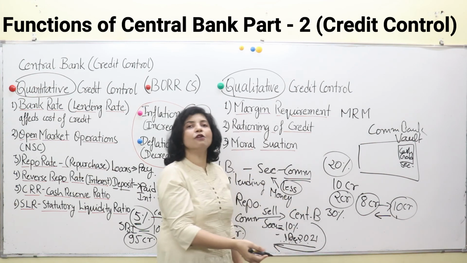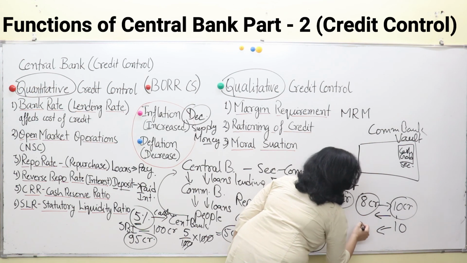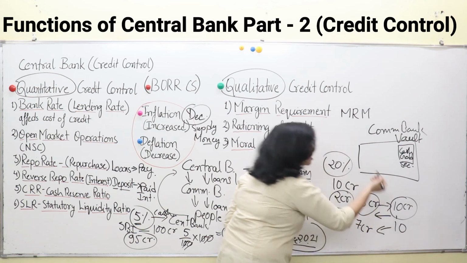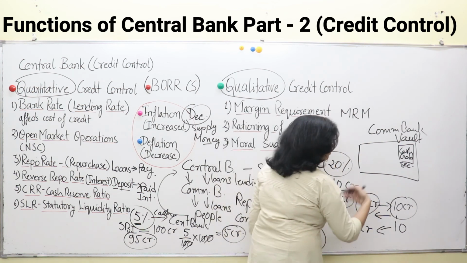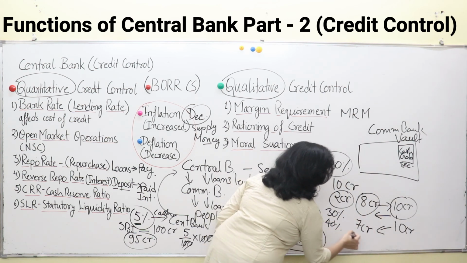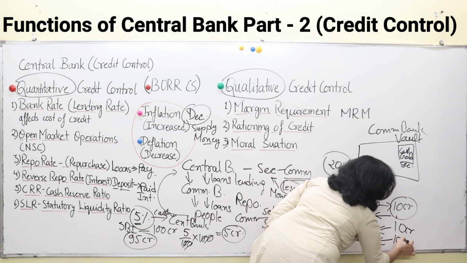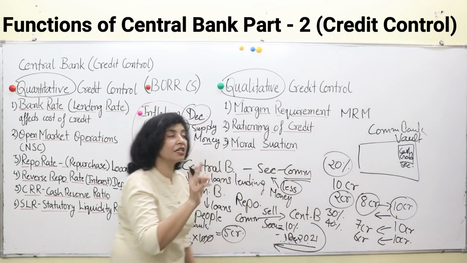By giving a house of 10 crore, we will be getting how much now? Only 7 crore. If this is increased to 40%, then we will be getting only 6 crore rupees in lieu of a house of 10 crore. So this is how a margin requirement works.